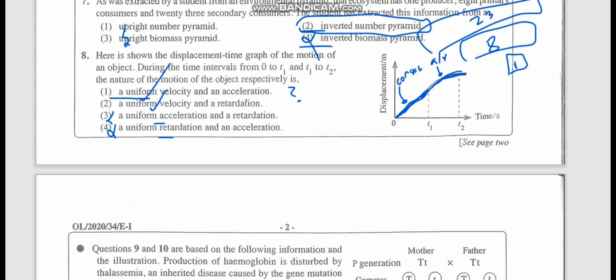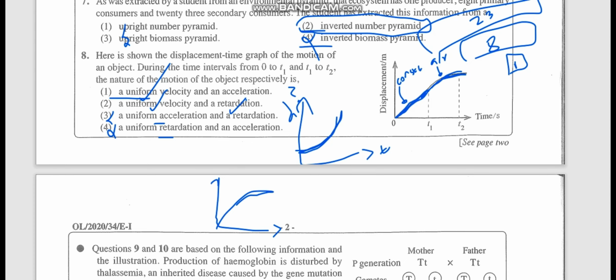Already I have taught you about the graphs in the velocity lesson. You can watch that video; I'll be putting it in the description. It has all the types of graphs that I have shown. Now in a displacement time graph, acceleration is shown like this. Deceleration in a displacement time graph is shown this way. So here you can see this is deceleration. The answer is the second one.